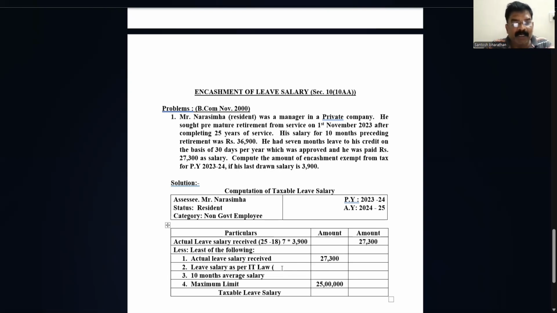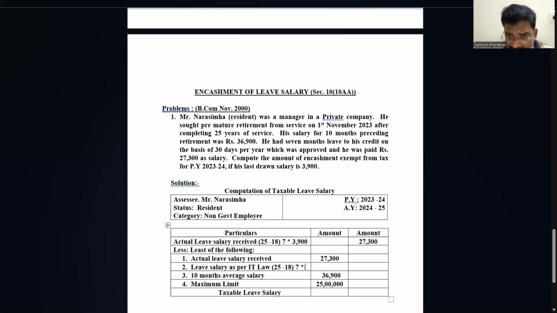Again, for that, how many total months did he serve? He was in the service for 25 months. He has already availed 18 months of leave. I'll close the bracket. How much is the balance of unutilized leave? 7 months unutilized leave into average salary. What is the average salary here? They have given that his salary for 10 months preceding the retirement was 36,900. Directly they have given, we need not calculate that one, 36,900.